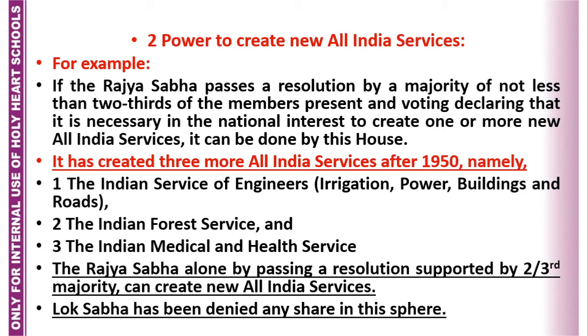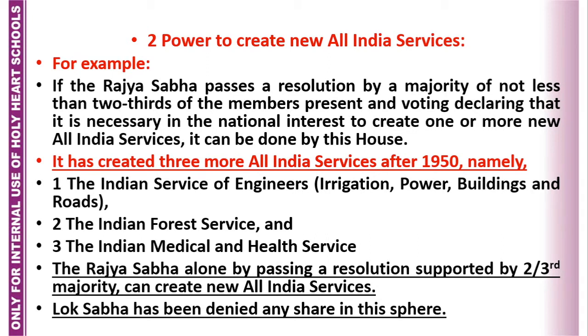Now I will make you more clear through an example. If the Rajya Sabha passes a resolution by a majority of not less than two-thirds of the members present and voting, declaring that it is necessary in the national interest to create one or more new All India services, it can be done by this House.